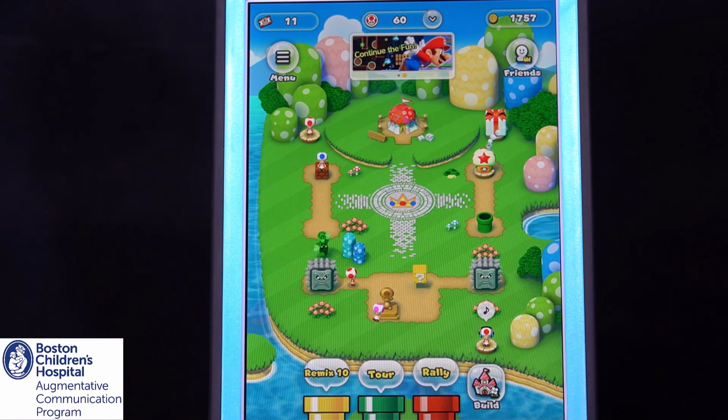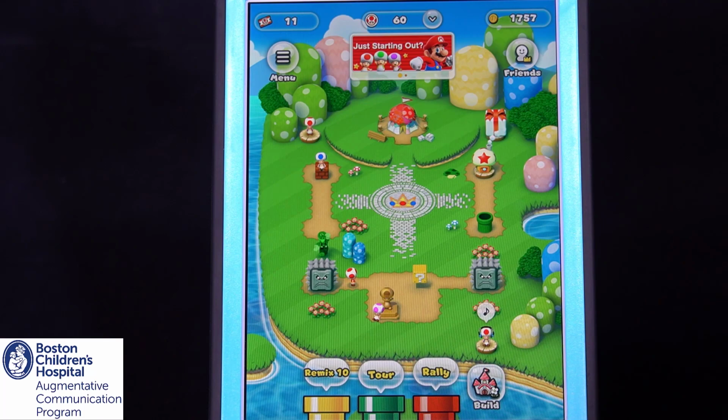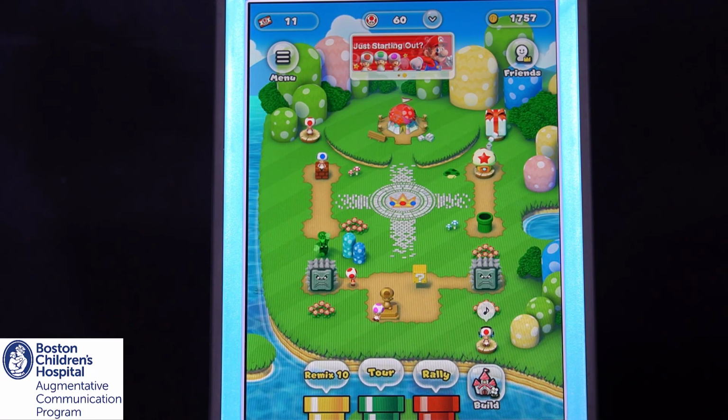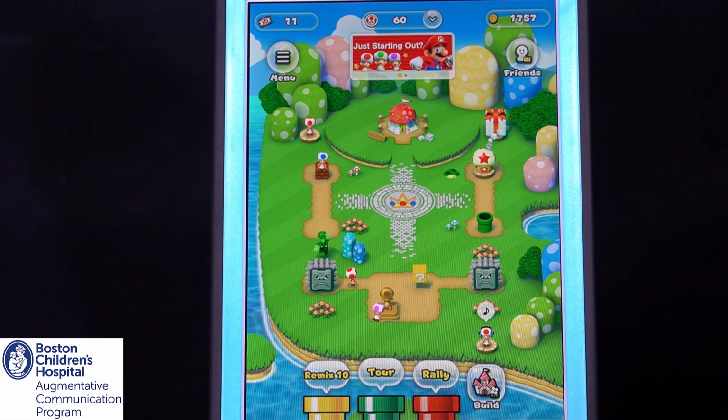Once there, I can select a previous level or the next available level by moving the pointer over it and tapping the switch once, then doing the same with the Start once the next screen opens. I'll start with World 1, Level 1.